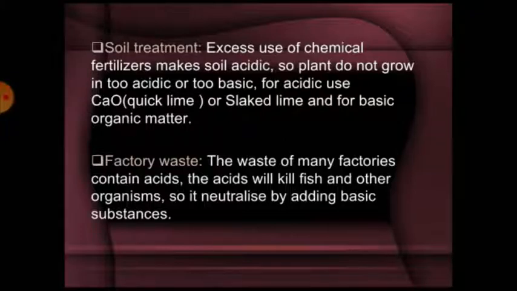Factory waste. The waste of many factories contains acids. Acids will kill fish and other organisms, so it is neutralized by adding basic substances.